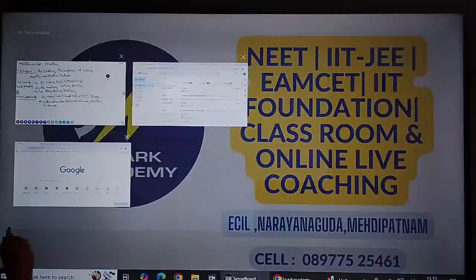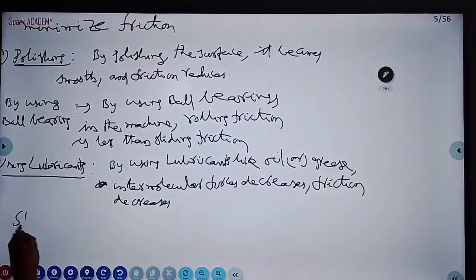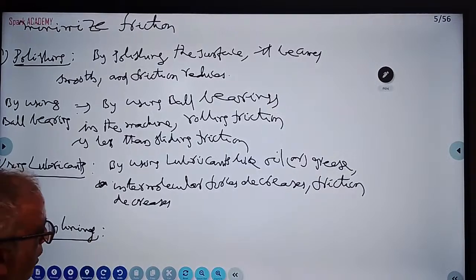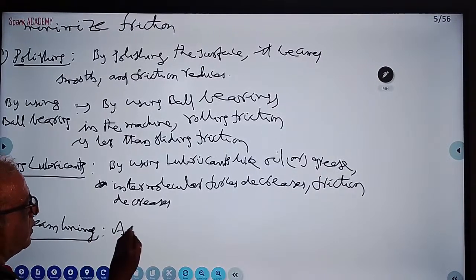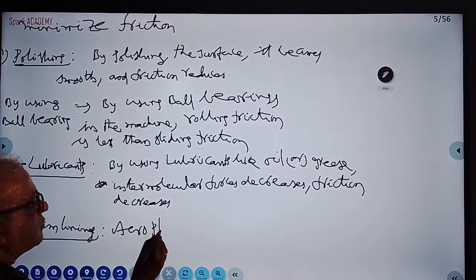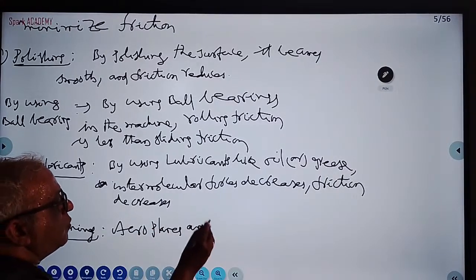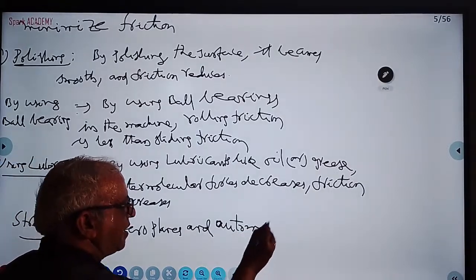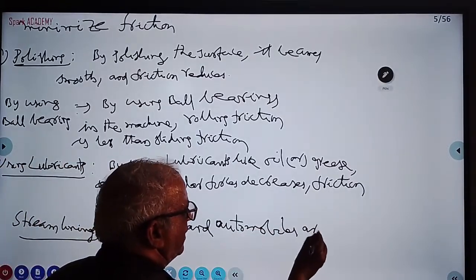Lastly, streamlining. What is streamlining? Aeroplanes and automobiles are streamlined in their shape.